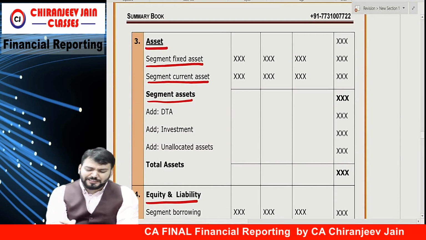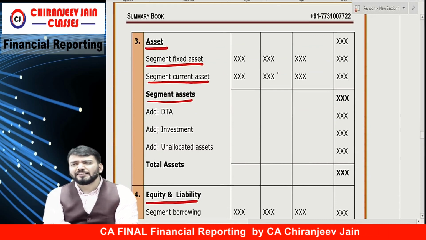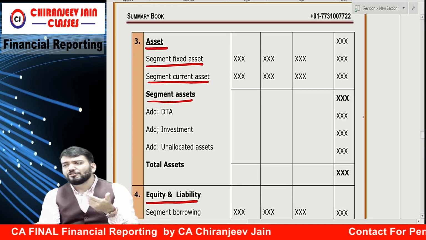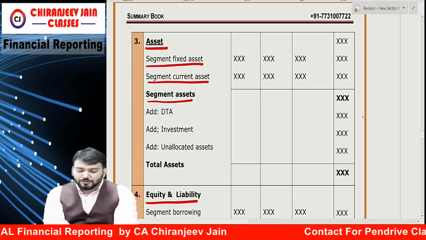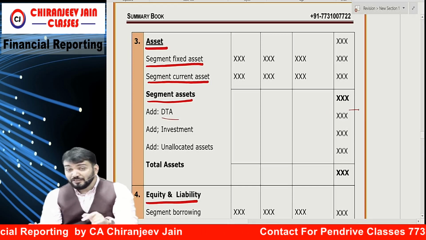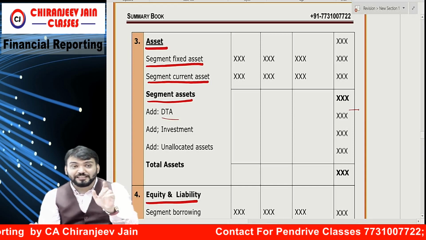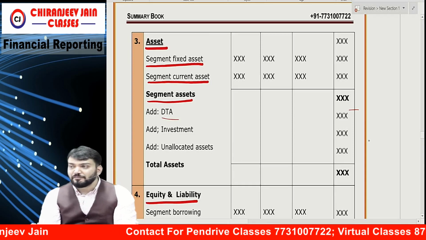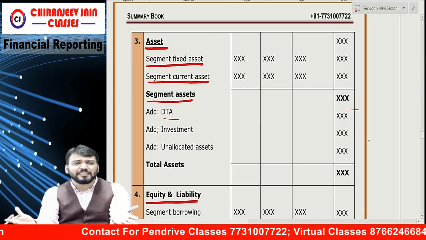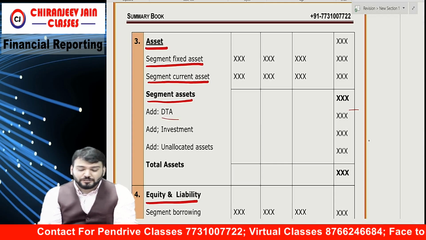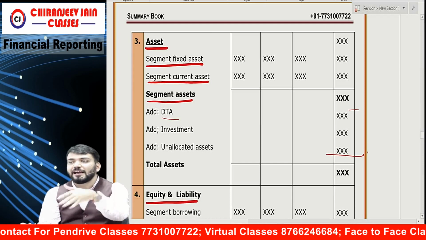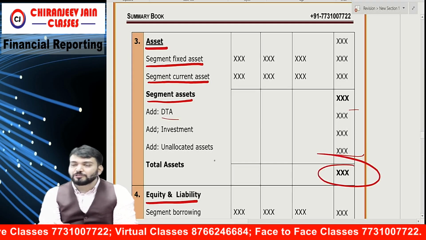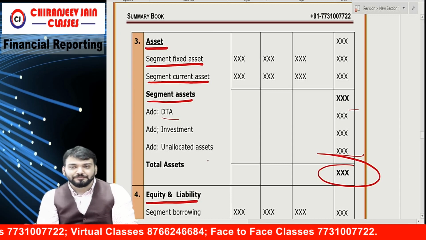Then segment asset is very simple. Segment fixed asset, segment current asset, that becomes segment asset. Whatever is not segment asset, add it. So DTA will be added for reconciliation, as DTA is not segment wise. Investment will be added, that is not segment wise. There are many head office assets, that is also not segment wise. So other unallocated assets, which are not yet allocated, add. This will become total asset matching with balance sheet.